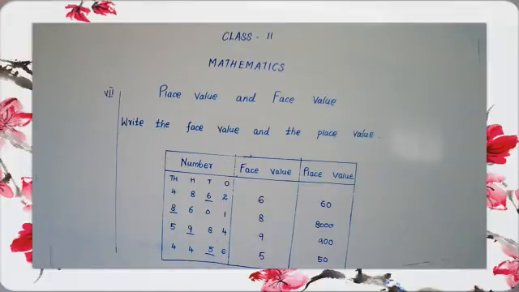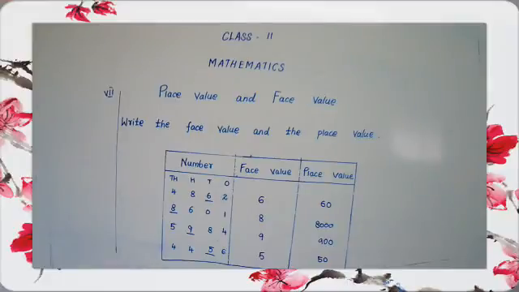The second question, 8601. The underlined digit number is 8.